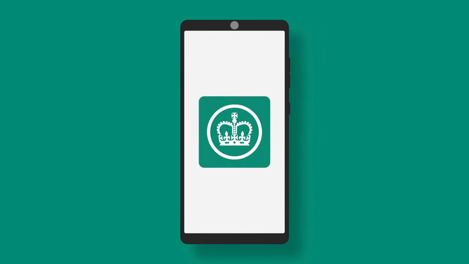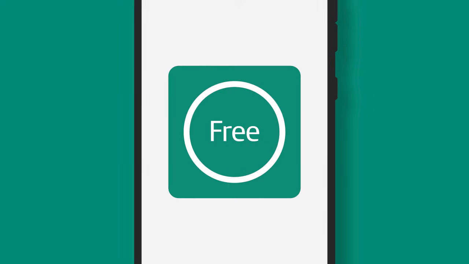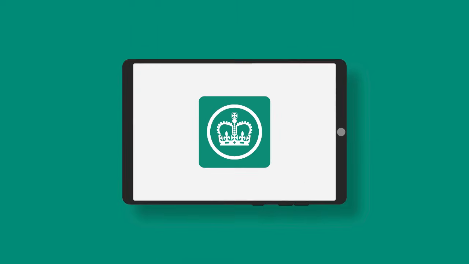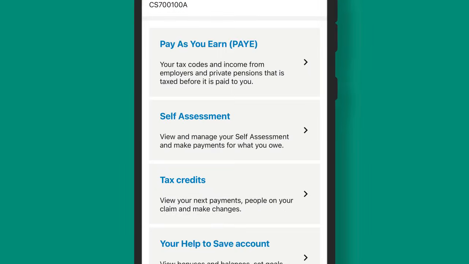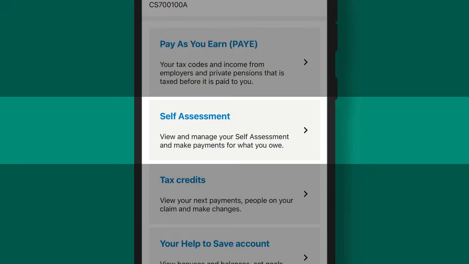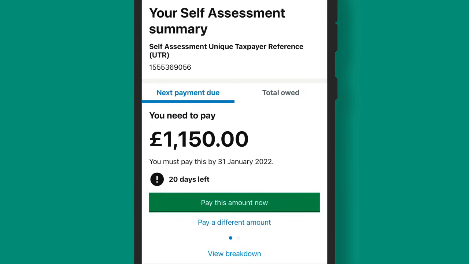The HMRC app is an easy way to make a self-assessment payment. It's free and secure, and you can use it anytime on any smartphone or tablet. Once you've signed in, you'll see a section called Self-Assessment. This takes you to your self-assessment summary.